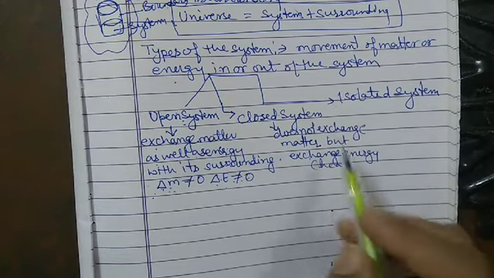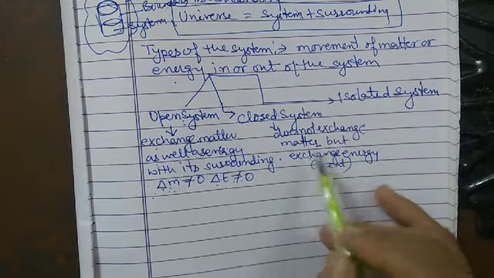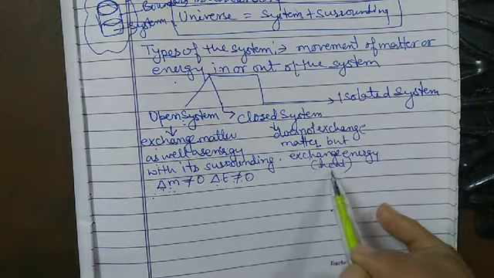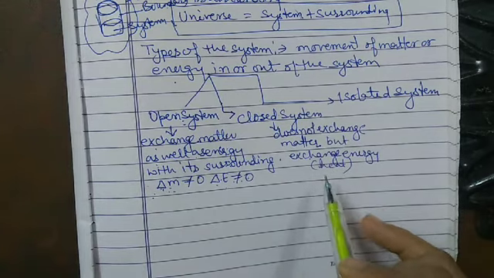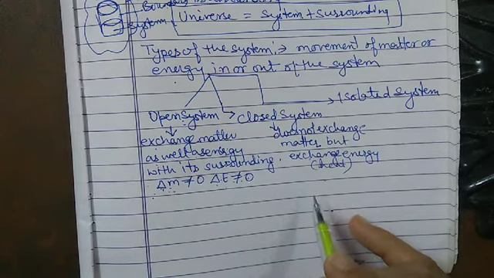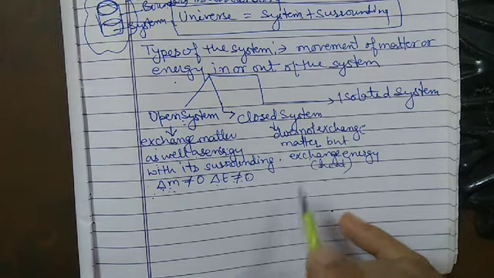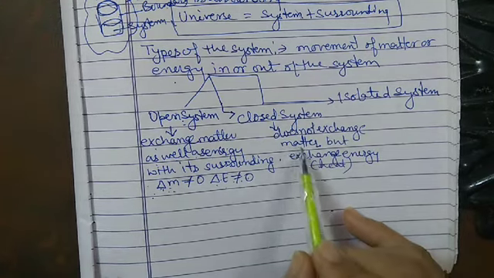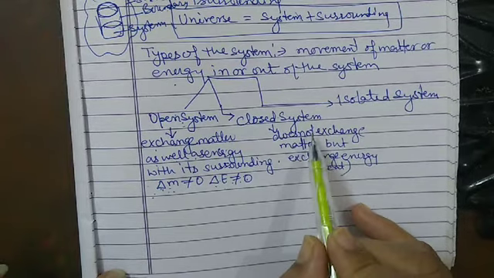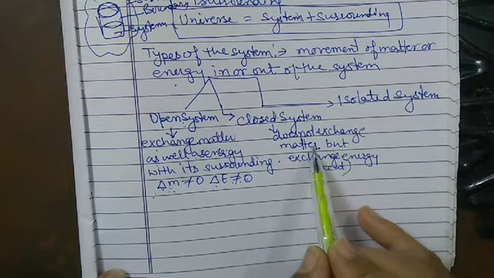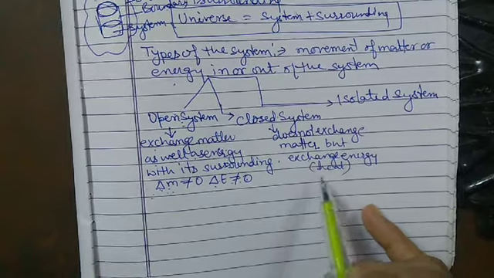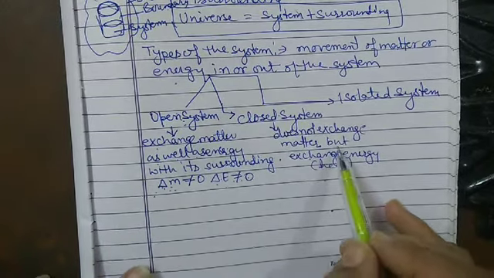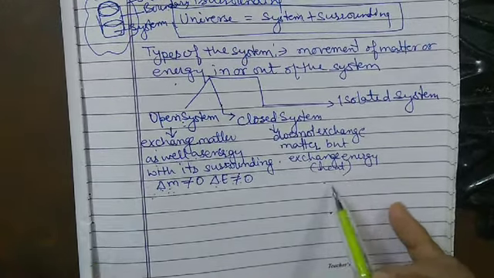So in case of the closed system, the boundary is sealed but not insulated. When the boundary is sealed, it means there will be no exchange of matter, and it is not insulated, so definitely there will be the exchange of energy in the form of heat.